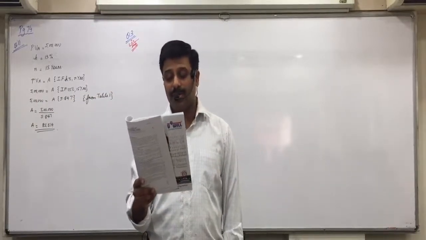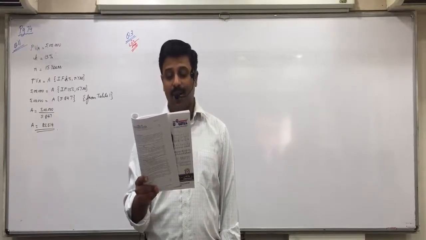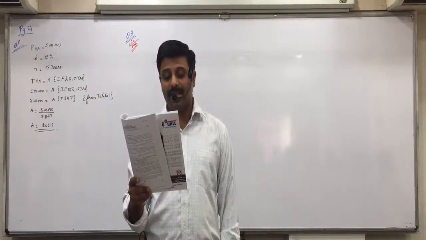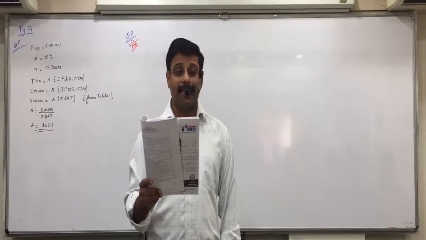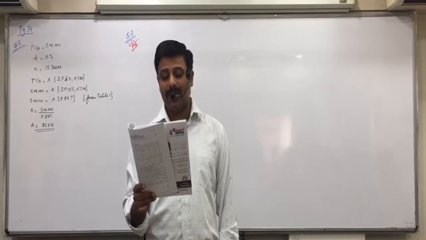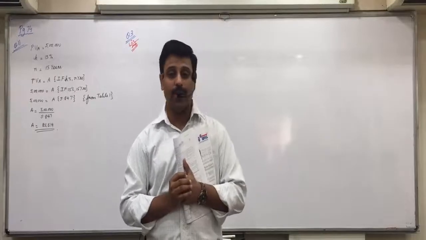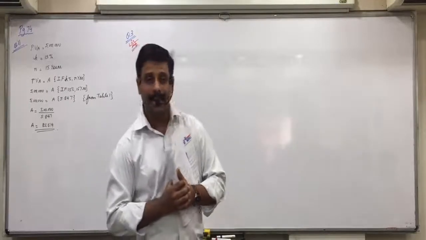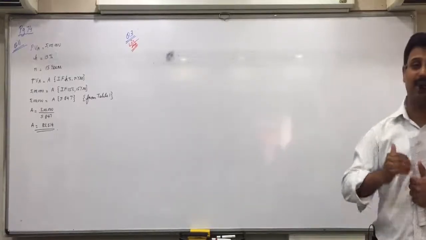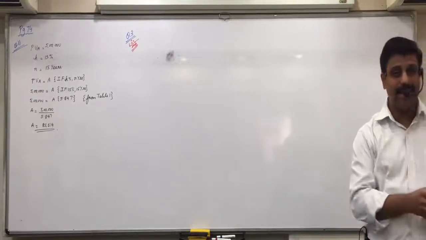She has approached you for making a retirement plan. She does not want to compromise on her standard of living after retirement. She wishes to retire at the age of 60 years. Average inflation rate is 8%. What amount will be required at the time of retirement to sustain the same standard of living? If you remember yesterday itself, I told you this example. How you do your retirement planning is like you see presently what is your spending monthly, and then considering the inflation rate, you find out what would be that amount after so many number of years.